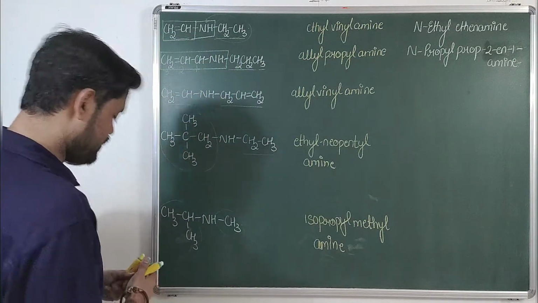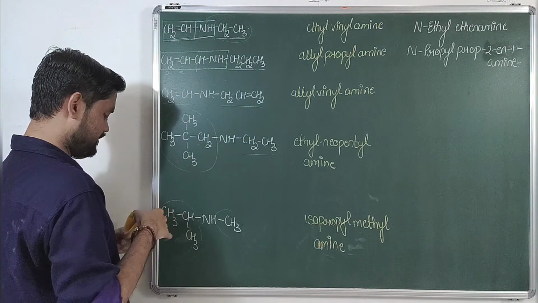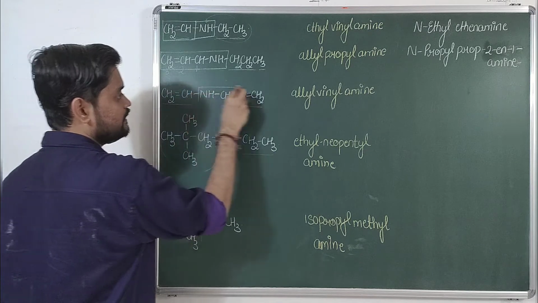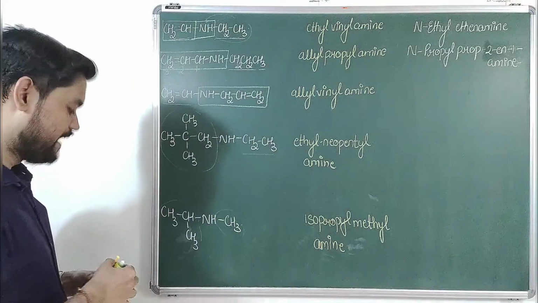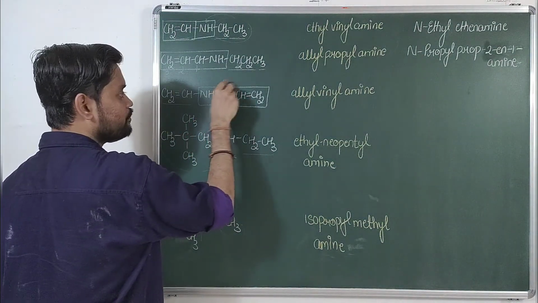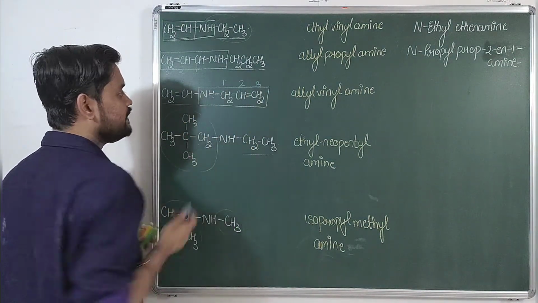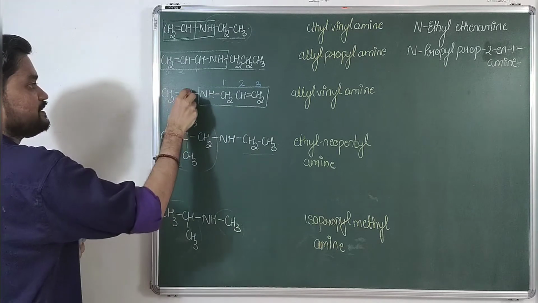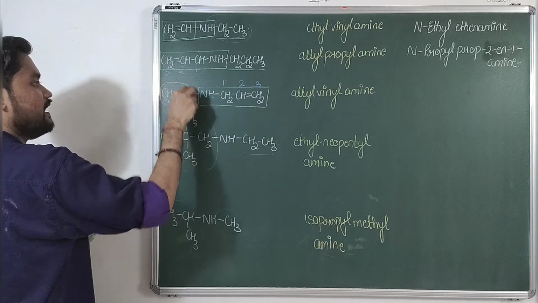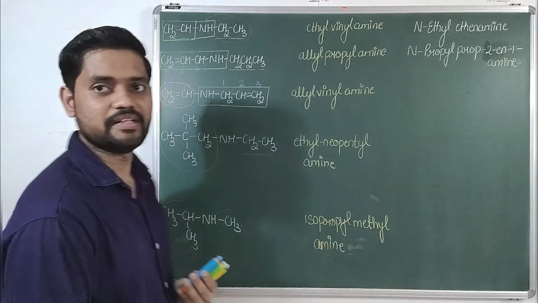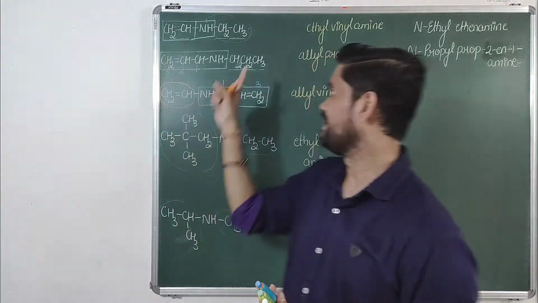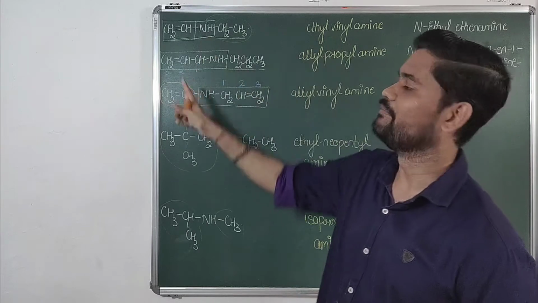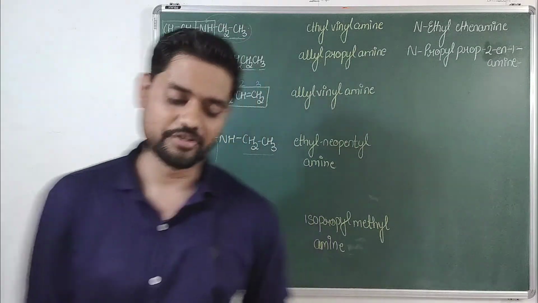Proceeding further, now both consist of a double bond, but it has more number of carbon atoms. Secondly, number it from that side where the functional group should get the least number, so 1, 2, 3. Please comment the alkyl name of this compound. IUPAC name, not the common name. Common is vinyl. We have clearly seen vinyl. But what is the IUPAC name of this alkyl group?